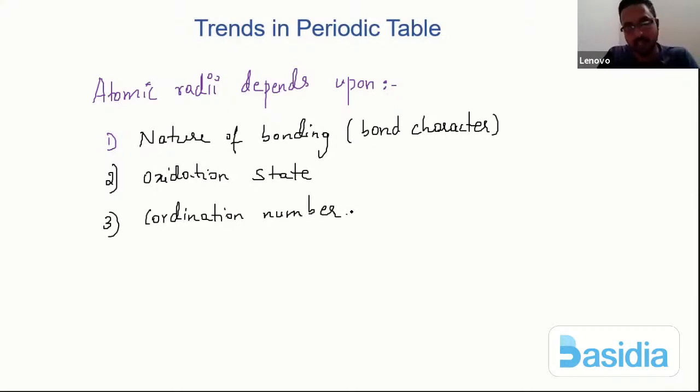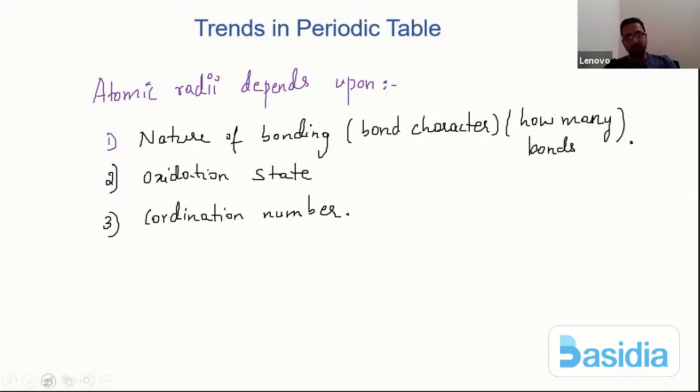Obviously, the oxidation states, the nature of bonding, the different types of bonding, and what we mean by coordination number, step by step you will be learning. So let's not panic here. Also, how many bonds the particular atom is making matters. All these things play an influential role in deciding the atomic radii.